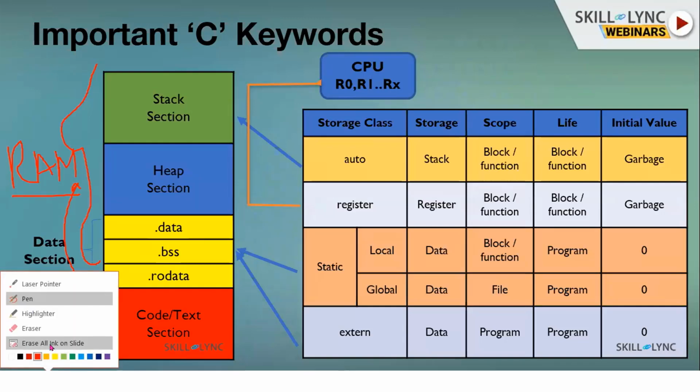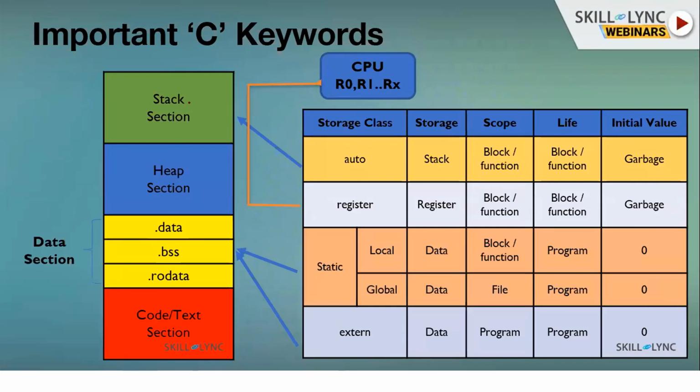But you assume that the C memory layout is a stack section, heap section, data section, and code or text section. You forget about the code and text section, because code and instructions will be stored into this code section. We will focus only on these three sections. And you have a CPU. What is the memory of a CPU? It means registers. Only registers can hold the data in the CPU. Now, storage classes.